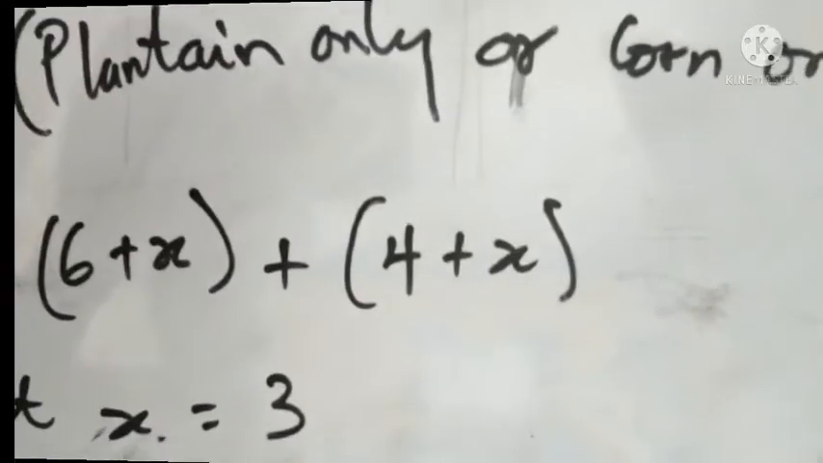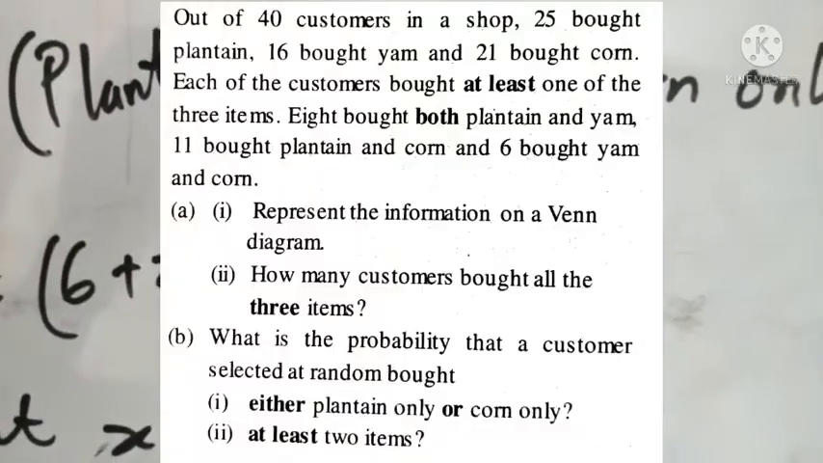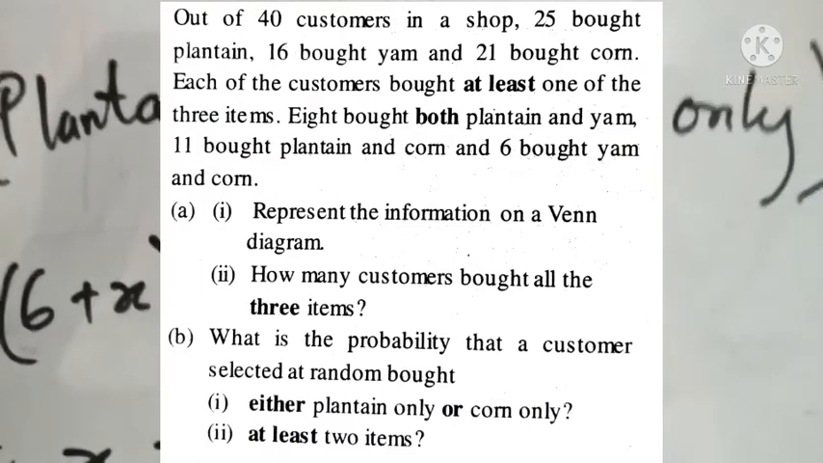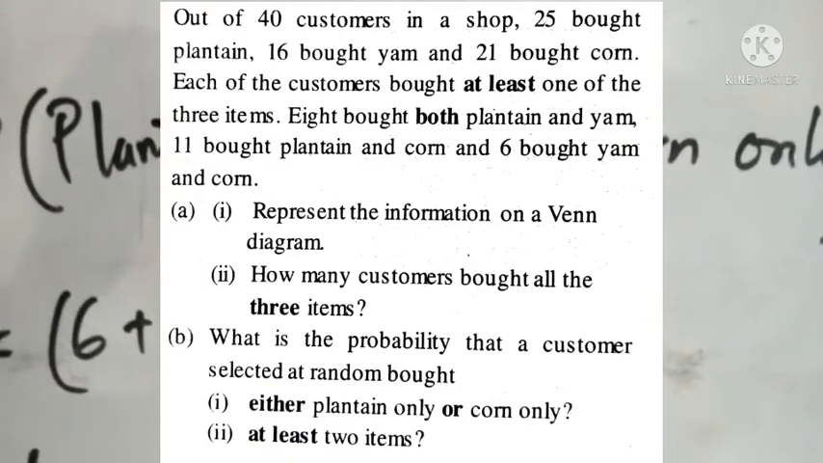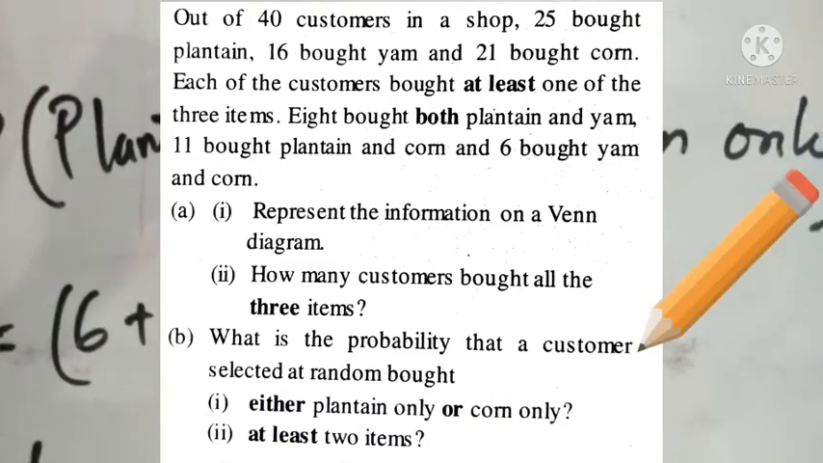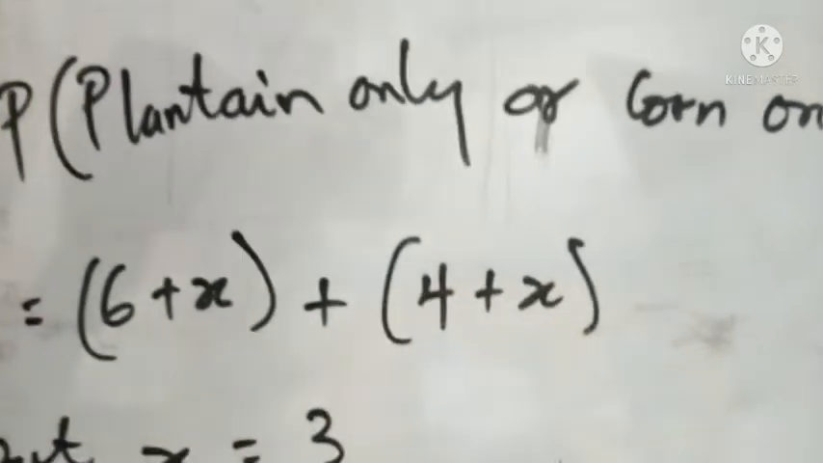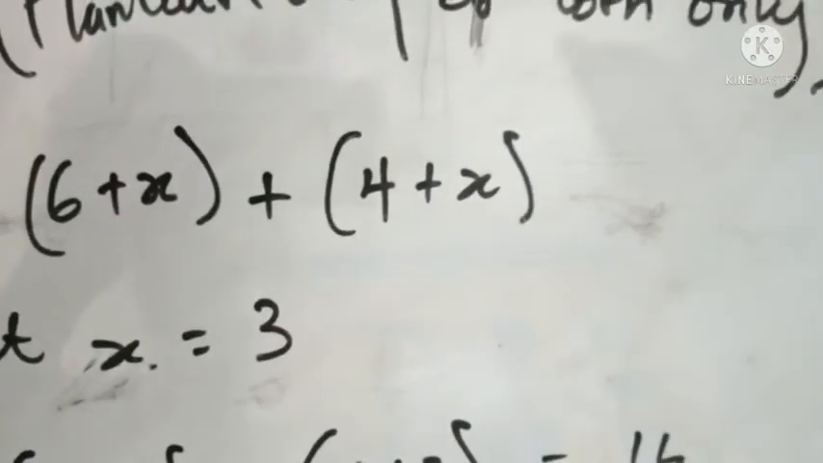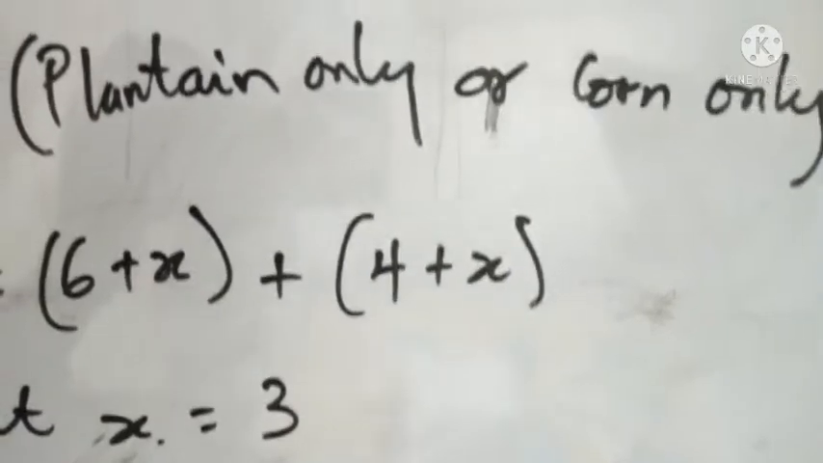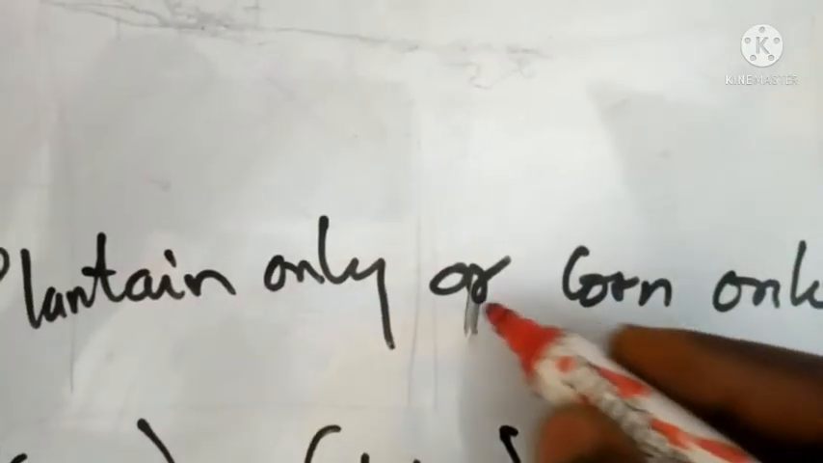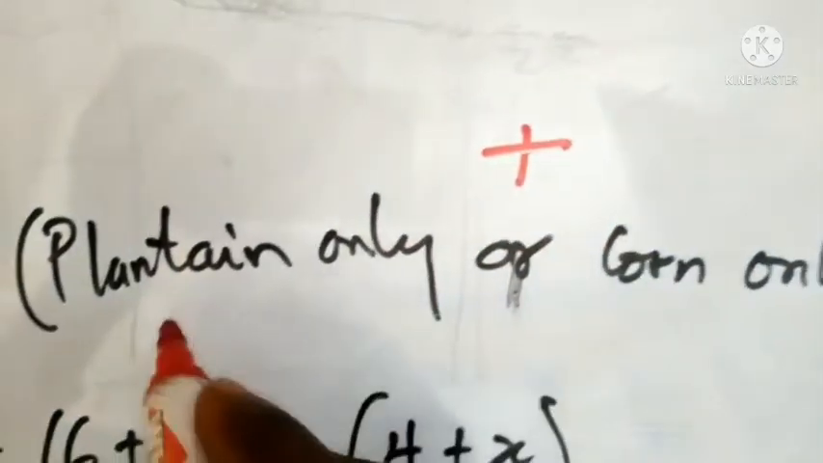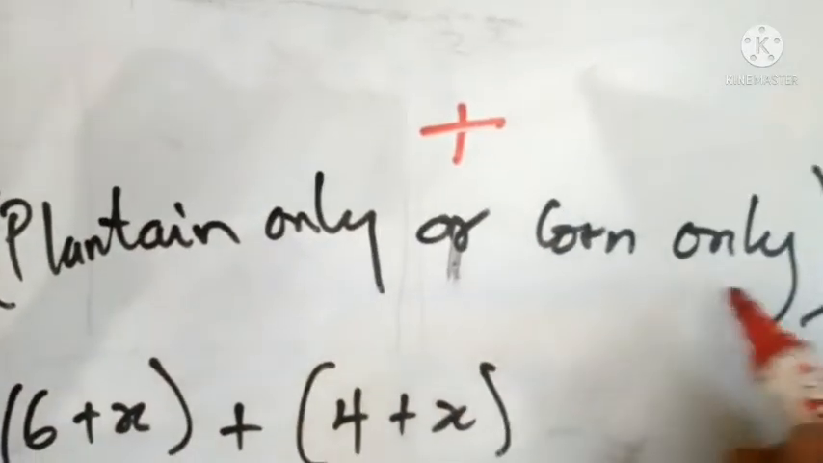Second question, they said that you should find the probability that a customer selected at random bought either plantain only or corn only. So as I said earlier, the idea of the probability is what you are looking for divided by exactly where you are picking the people from. So what are we looking for? We are looking for plantain only as well as corn only. Now this is one thing you have to pay attention to. In probability, the word or means addition, so plantain only added to corn only.